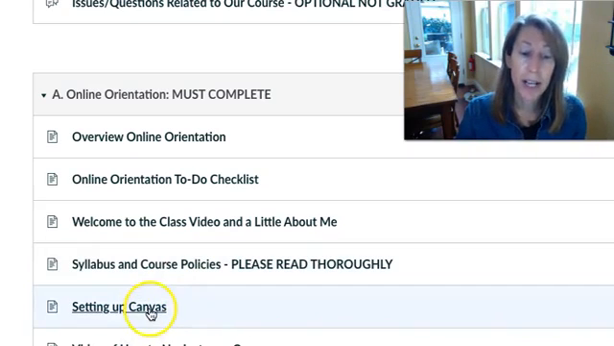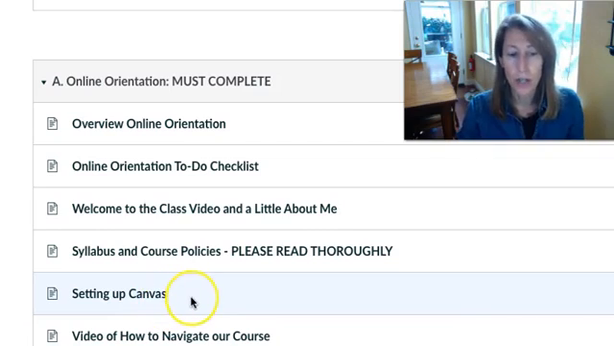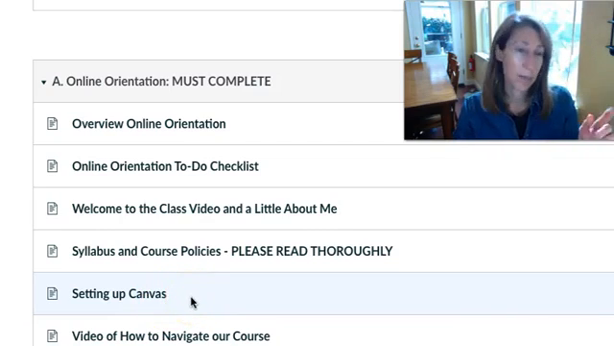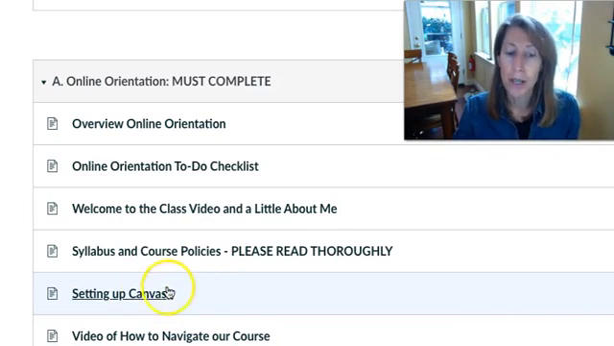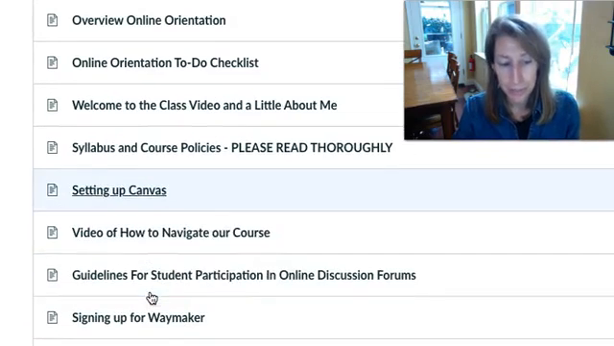You'll want to set up your Canvas account to have notifications about announcements. This is what I was mentioning. I really send a lot of announcements, reminders, articles, things in the news. You'll want to be checking that on that tab to the left once I start posting, and you can be notified of that via email if you set it up this way.